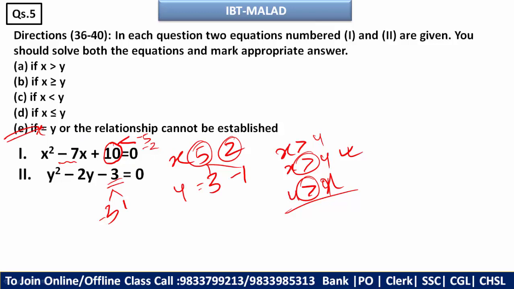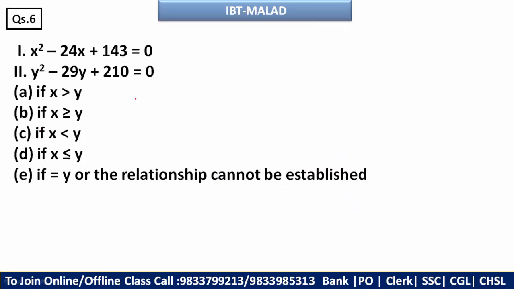Hope you are understanding. Moving ahead, we'll see question number 6, and here you can see x square minus 24x plus 143 is equal to 0. So 143 को break करना है 2 parts में. So here you can say it will be 13 and 11. But you need positive 143 and negative 24, so you will take minus 13 minus 11. Now change the sign, so it will become 13 and 11.